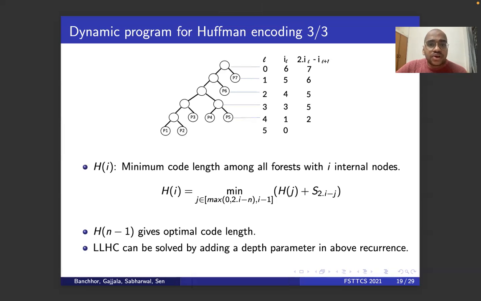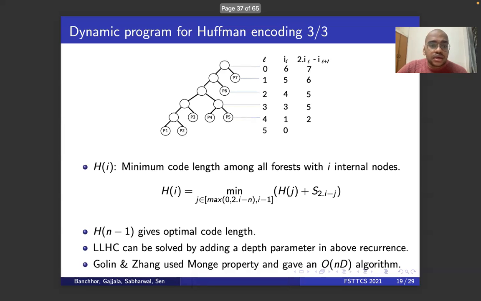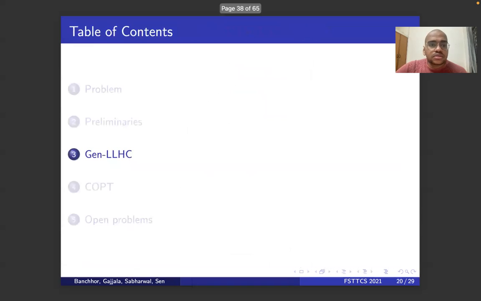So LLHC can be solved in a similar fashion. Instead of H of i, we can make this DP to be H of i comma l and H of j comma l plus 1. And the runtime of that algorithm would be n squared d. Golin and Zhang used Monge's property and gave an order nd algorithm for this, so that they shaved off an order n factor. Now, using these ideas, we'll give a solution for general LHC.